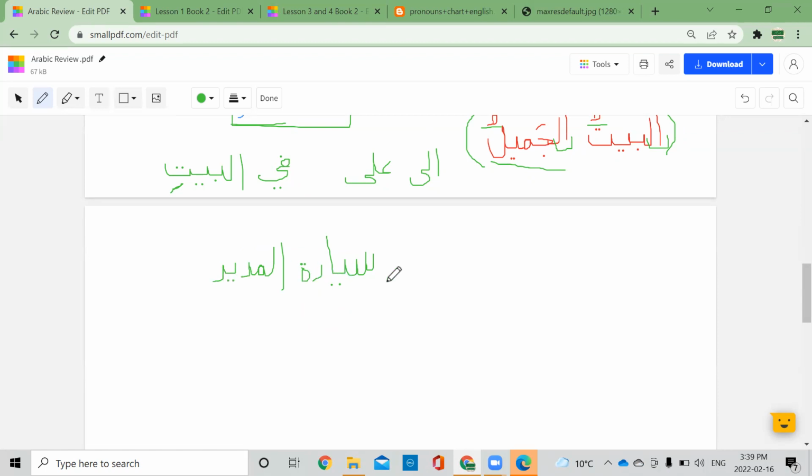So what is the first word called here? This is the first word in our murakkab idafi. What is it called? Mudaf. That's correct. This is the mudaf, and the second word is mudaf ilayh. So what should the i'rab be of the second word, the mudaf ilayh? Majroor, or jar, which means we'll have it kasra.